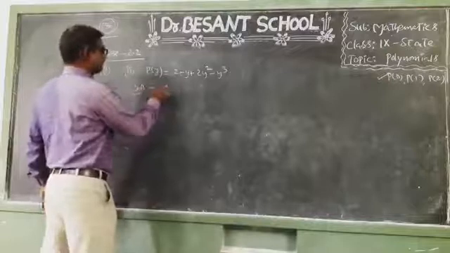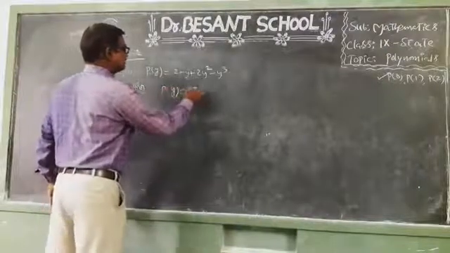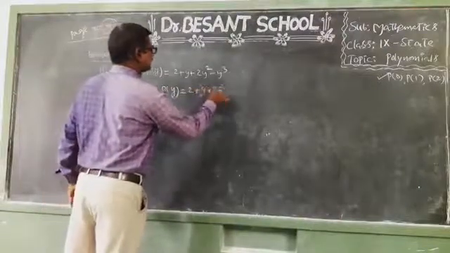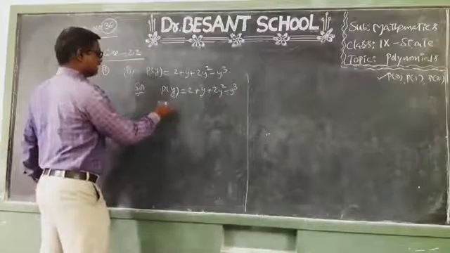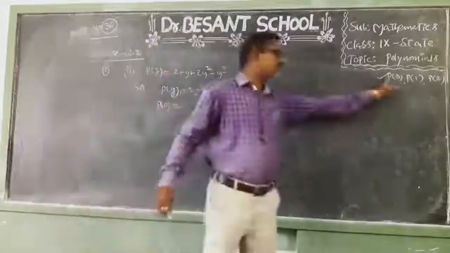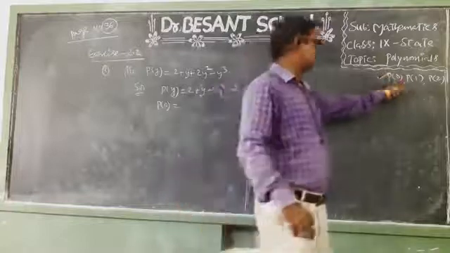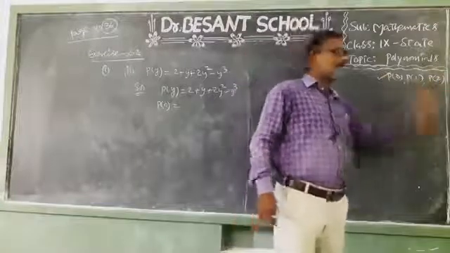Children, you see P of y is equal to 2 plus y plus 2y square minus y cube. So P of 0 I am finding firstly. Next I will find P of 1. Next I will find P of 2.